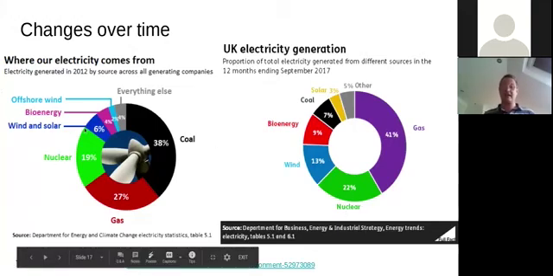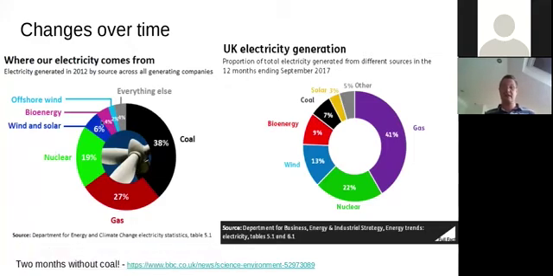There's been a big increase in the amount of wind and the amount of bioenergy from biofuels. And you can see that solar, which used to be in this 4% here, has been broken out to its own 3%. So we're getting more renewables. We're getting more variety of different ways of generating electricity, and we're getting fewer fossil fuels. Now, for a lot of people, they're saying that's not happening fast enough, but that is the trend that is happening.